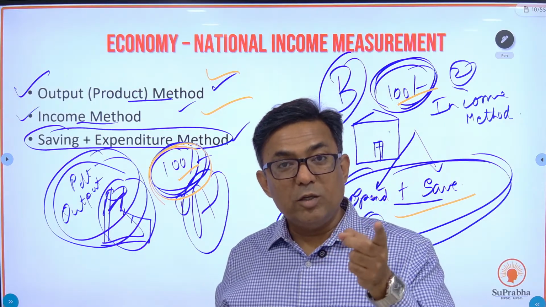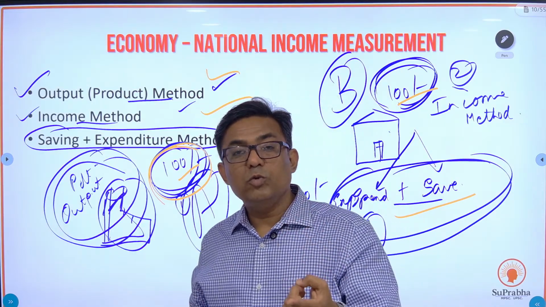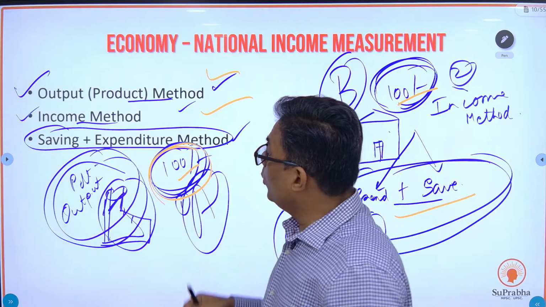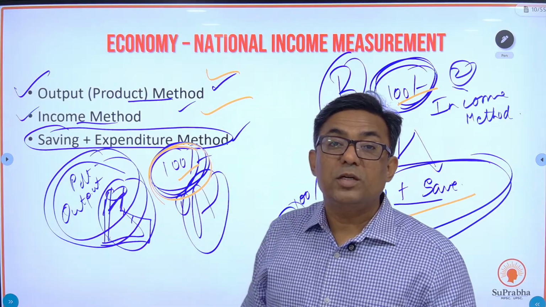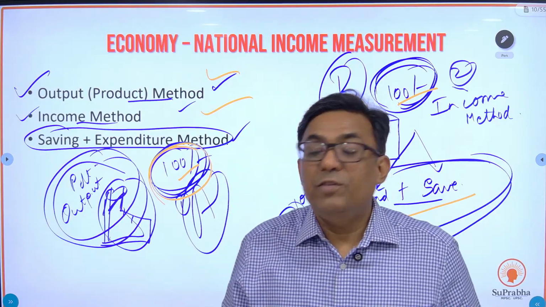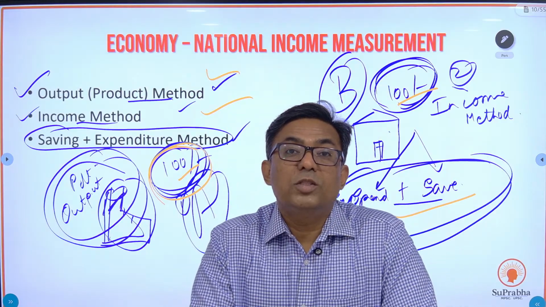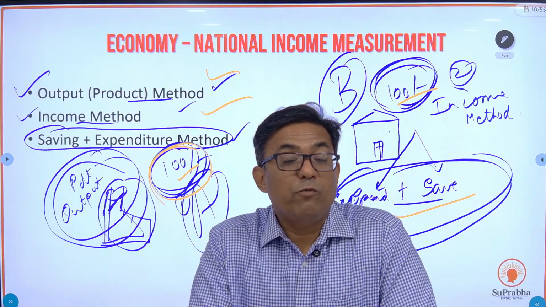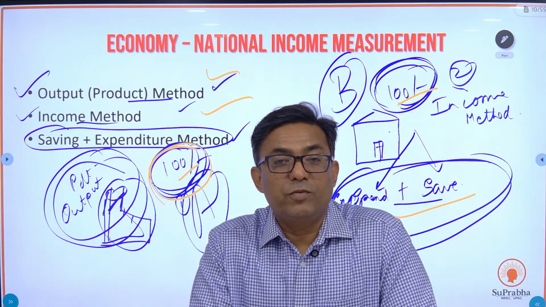So you either use the income method or you use the output method. Then how does India use both the methods? We use both the methods for different sectors. Now you need to understand this. We use different methods for different sectors.